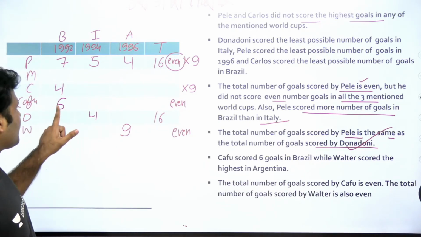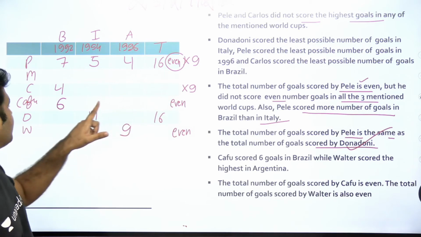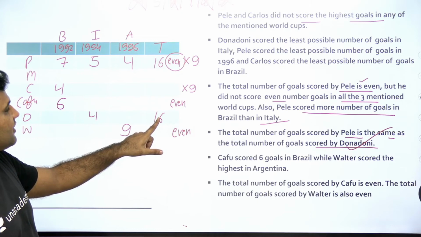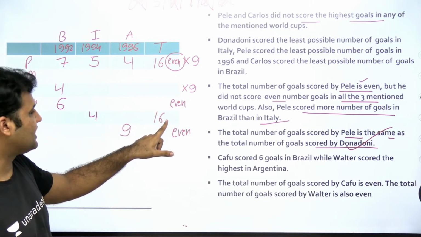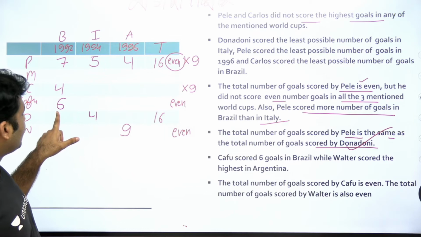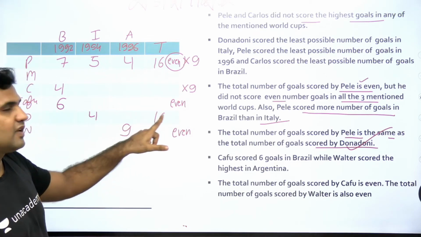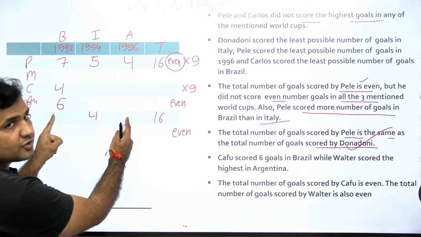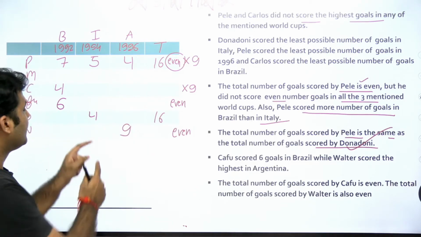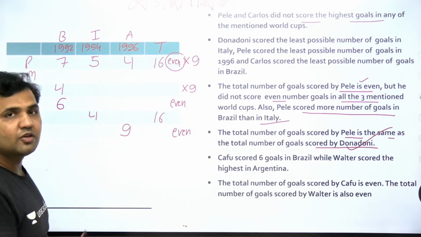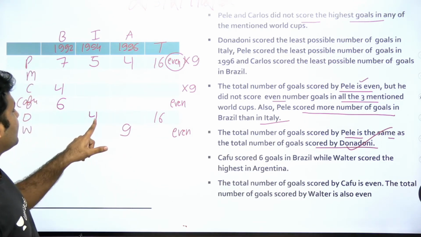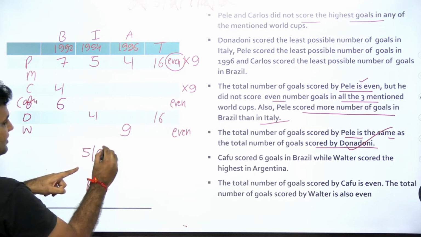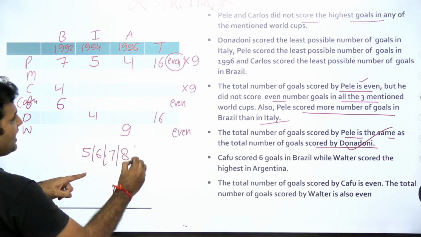So guys, Cafu is scoring total even number of goals. We have a value 6 over here, and Donadoni is scoring total 16. So you see that the total of both of these two goals will be equal to 16, right? 4 values already over here, so I need to put those 2 values here so that the sum comes out to be 16. So if 4 is over here, the sum of these 2 values will be equal to 12, and now the numbers which are available to us for Donadoni are 5, 6, 7, 8 and 9.